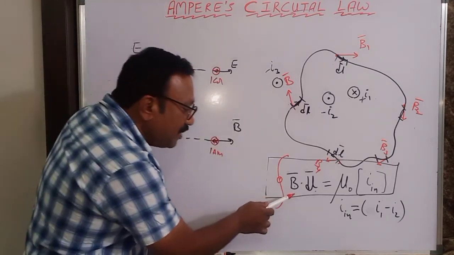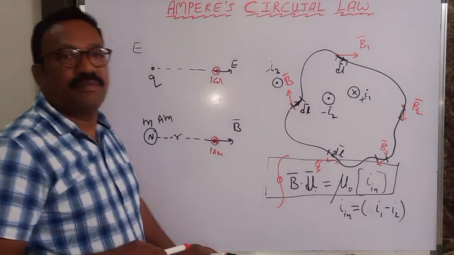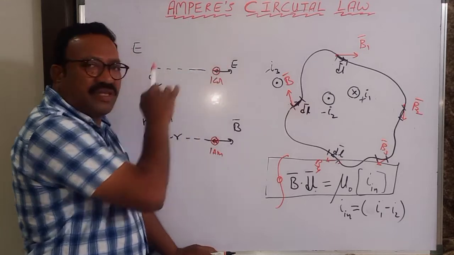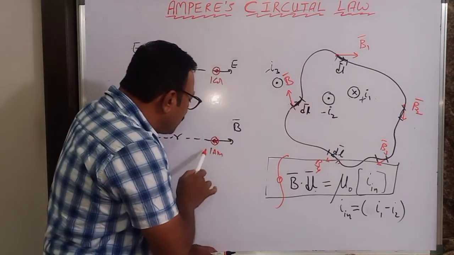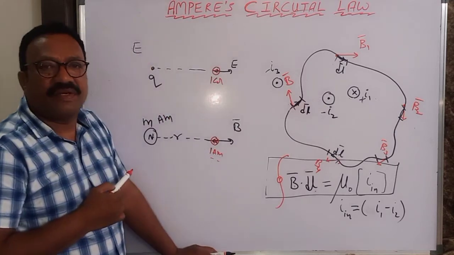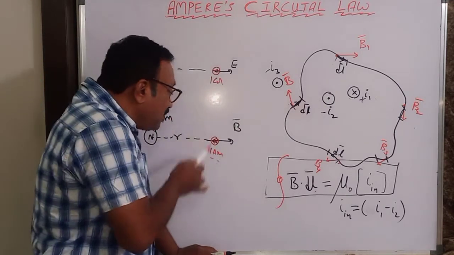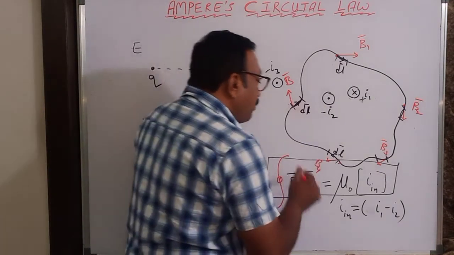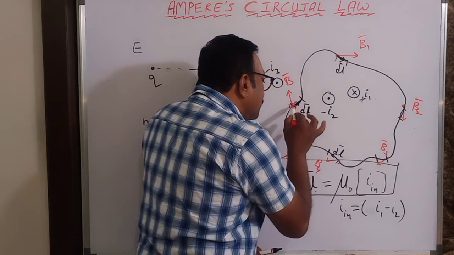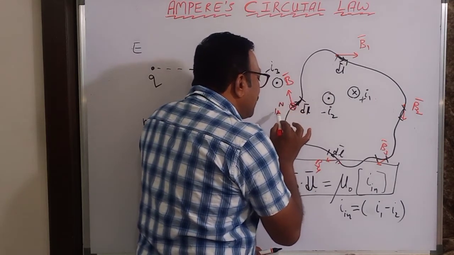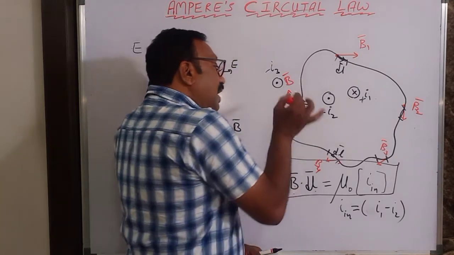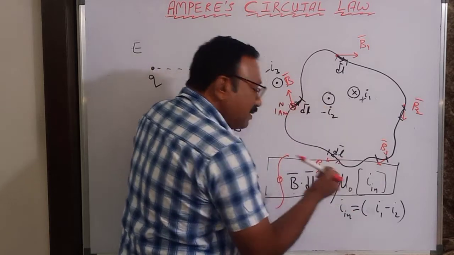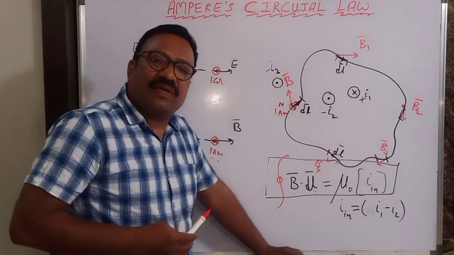So what is this B now? Force acting on unit north pole. Same way, force acting on unit positive charge is known as the strength of electric field, and force acting on unit north pole is called strength of the magnetic field. So the basic definition of B is force acting on unit north pole. Suppose I take a unit north pole here, whose strength is 1 ampere meter, and the force acting on that unit north pole is B, and this is dl bar. Tell me, what is work done?